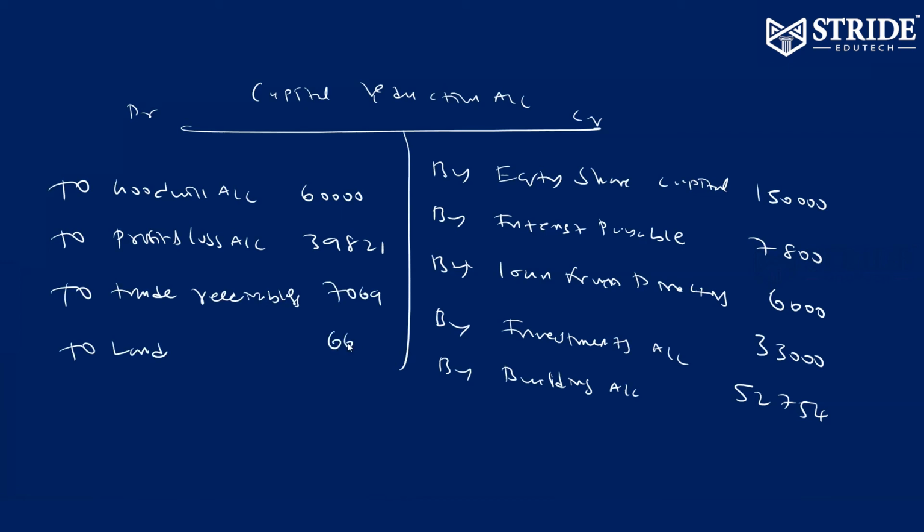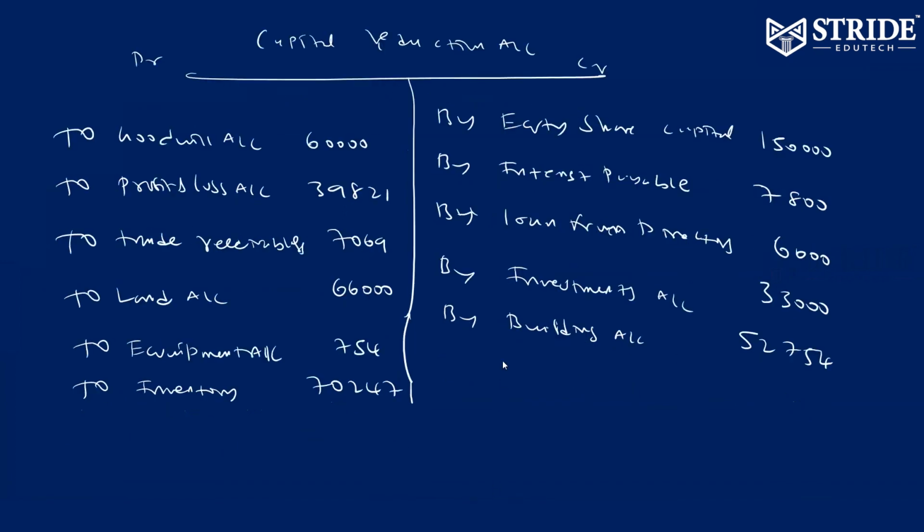So land 66,000. To equipment 754. To inventory 70,247.